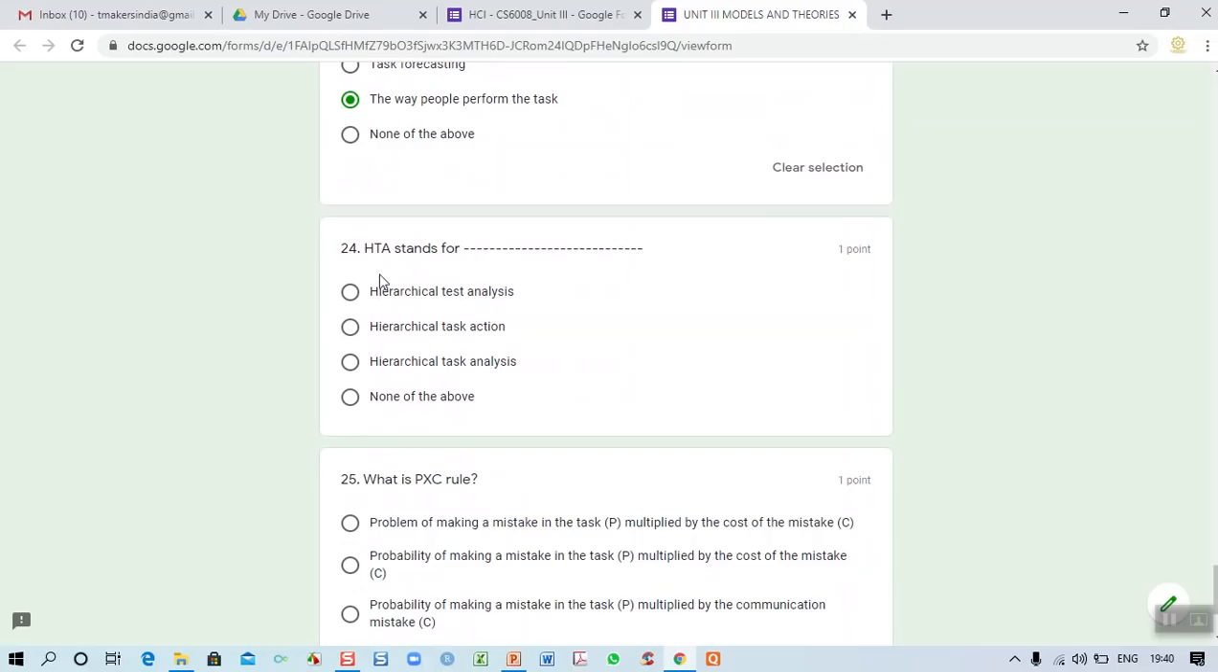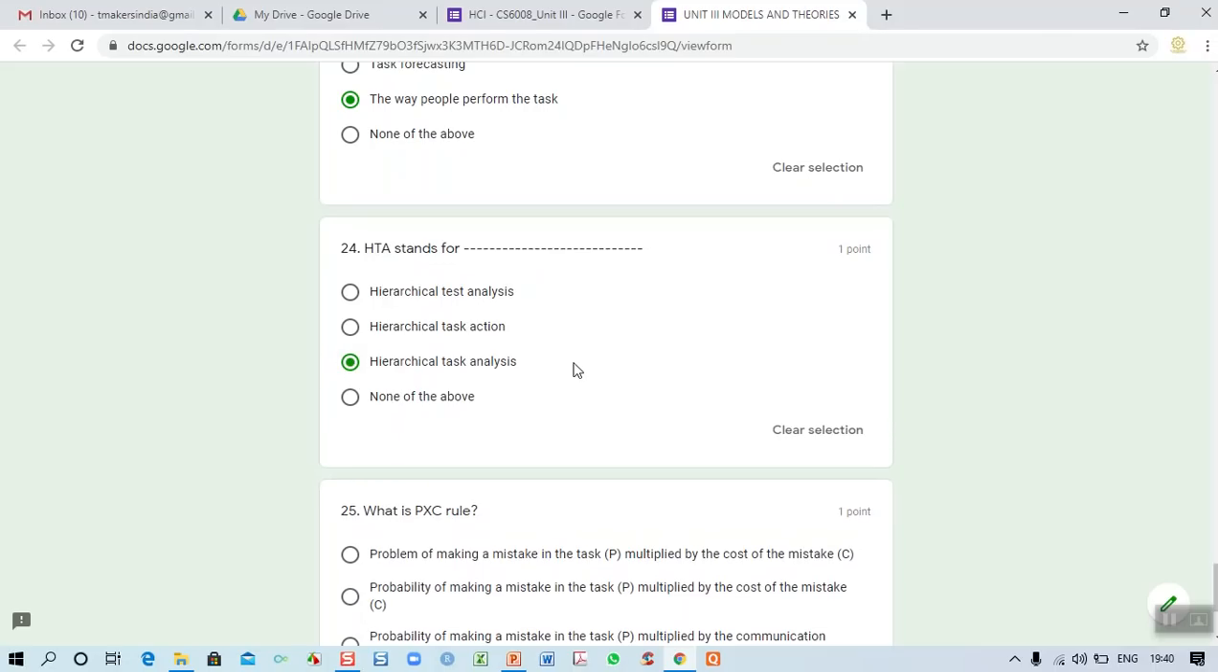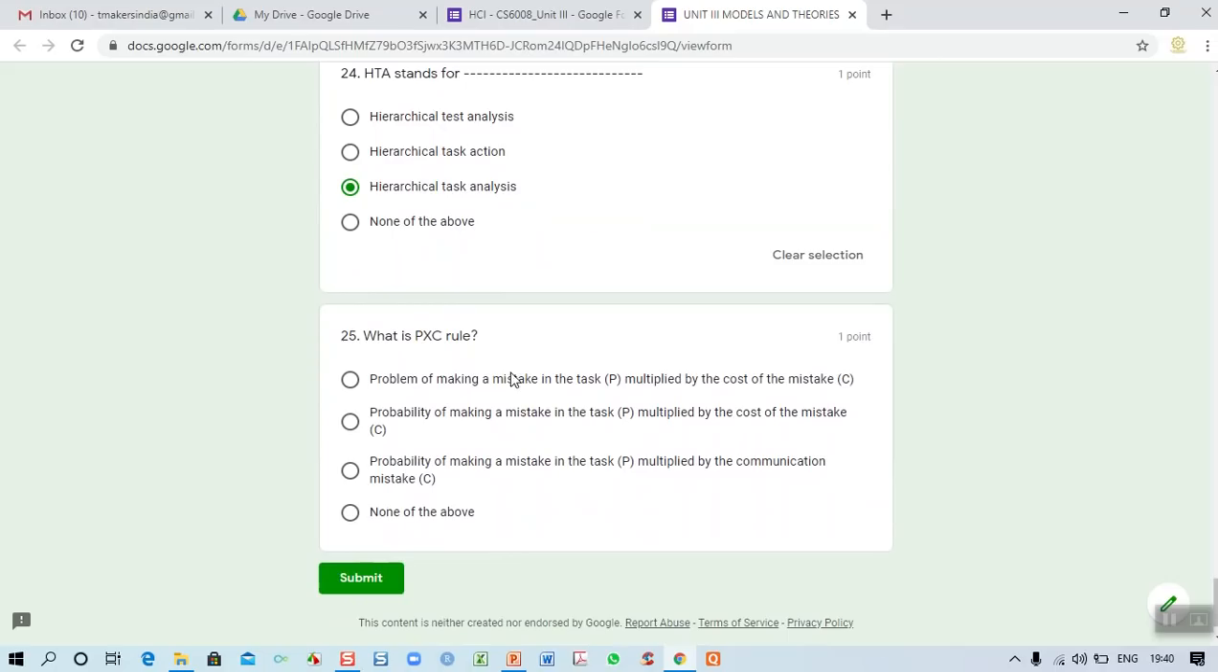Then 24th, HTA stands for what? Hierarchical task analysis. We know very well the tasks are arranged in a hierarchical manner and it has to be executed, is it not? HTA stands for hierarchical task analysis.